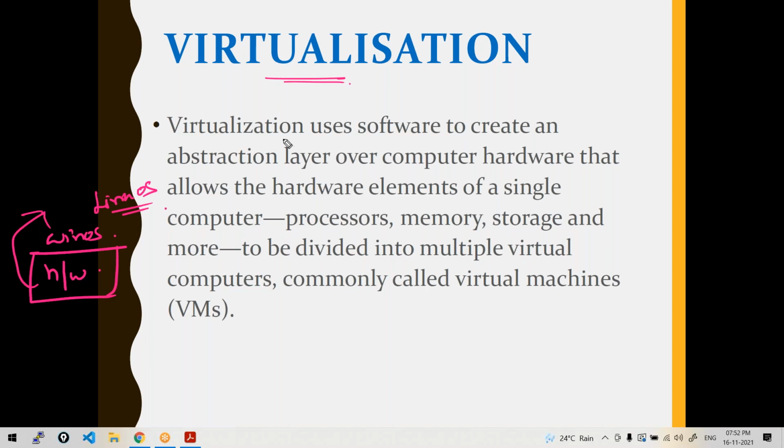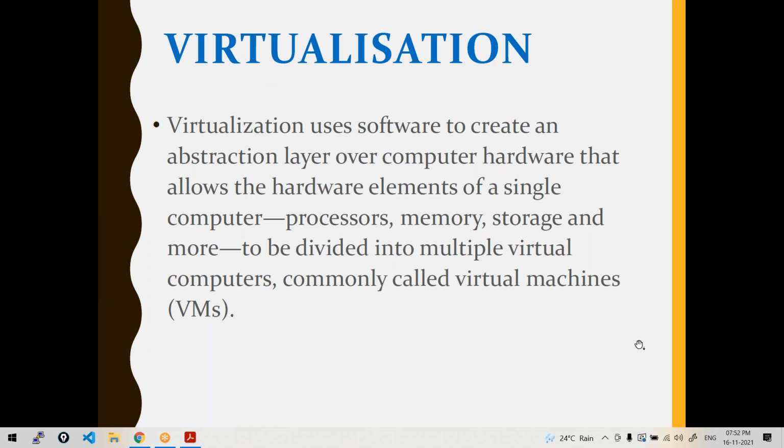So what is virtualization? Virtualization uses software to create an abstraction layer over computer hardware that allows the hardware elements of a single computer, processors, memory, storage, and more, to be divided into multiple virtual computers, commonly called virtual machines. See, don't get confused with this definition. I'll explain you here every single word in detail.